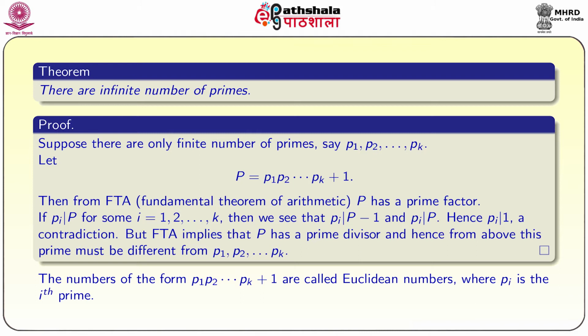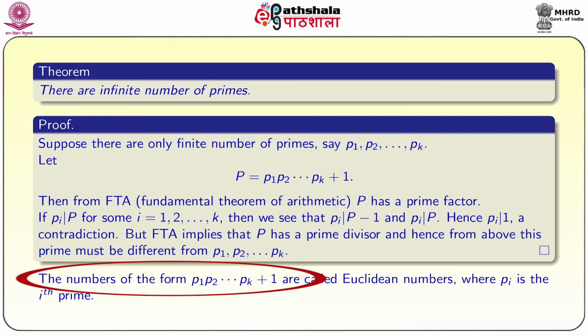A prime dividing the number 1, but by the fundamental theorem of arithmetic, P has to have one prime divisor. Hence, the above prime pi does not work. So, there exists another prime which is different from p1, p2 and so on pk. So, this result is saying that if you choose any finite set of primes, then it is possible to produce another prime which is not in that set. So, this shows that there are an infinite number of primes.